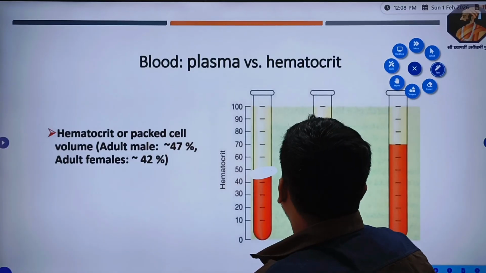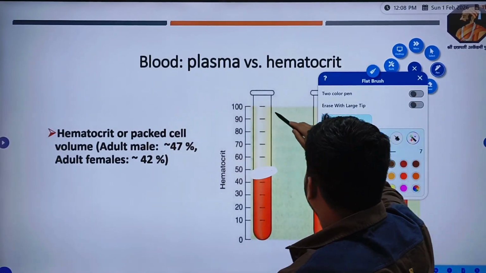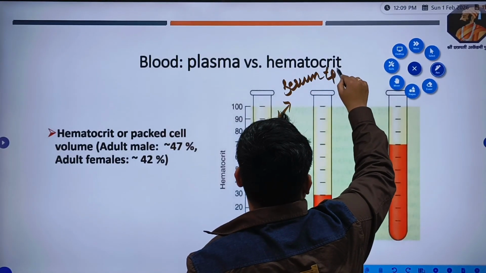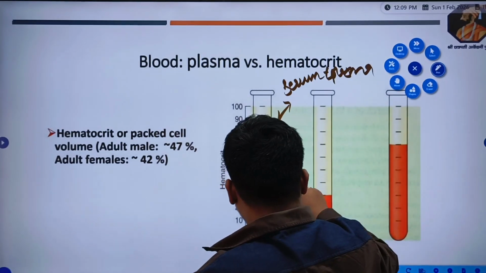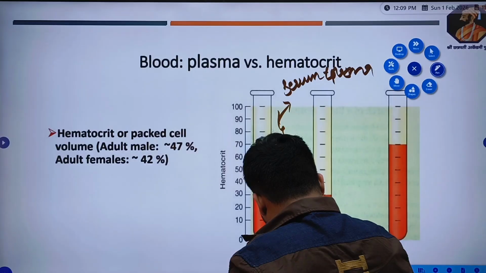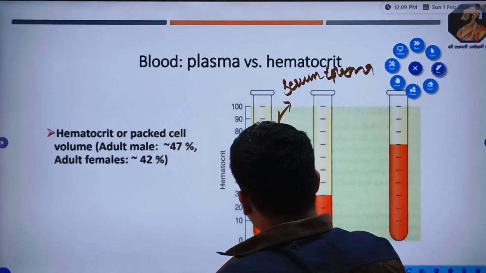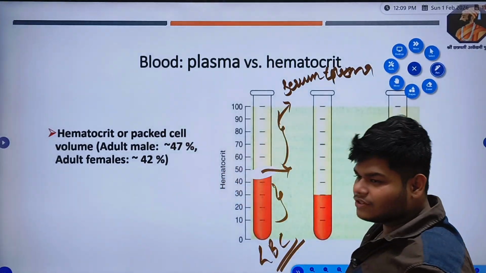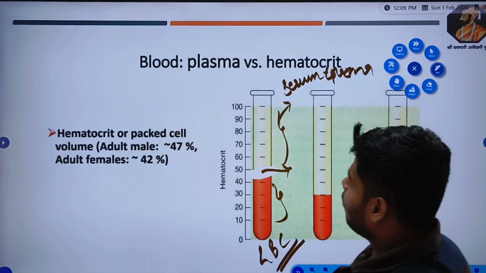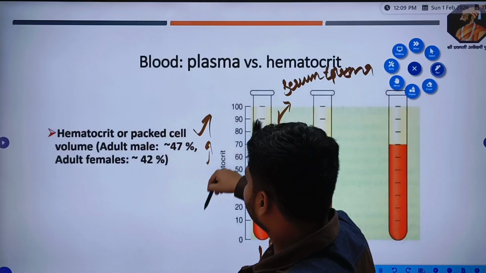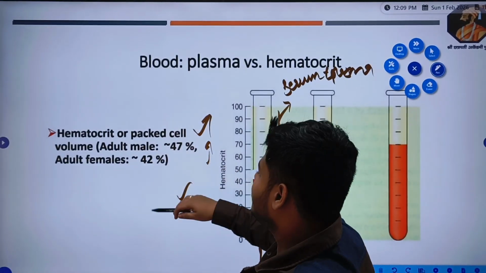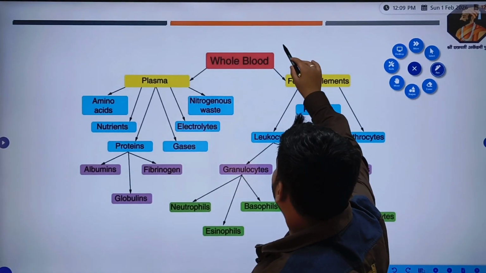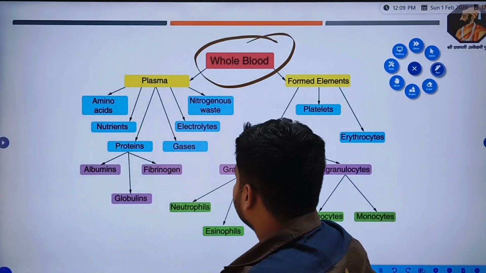Now what you see here is nothing but the serum or plasma. And here are the RBCs, red blood cells, and due to centrifugation there is a very small buffy coat which contains an aggregation of platelets and WBCs, right? The normal range of PCV in an adult male is about 47%, in an adult female it is about 42%, right?